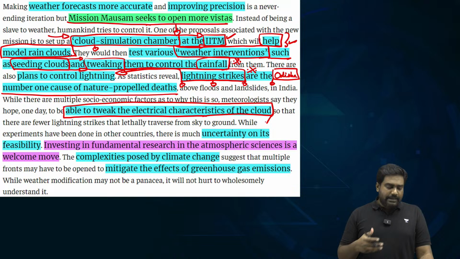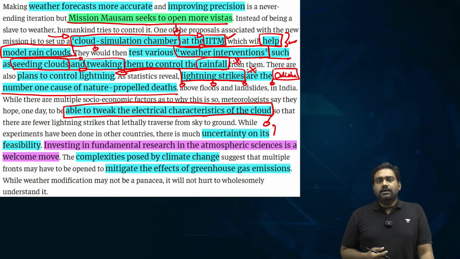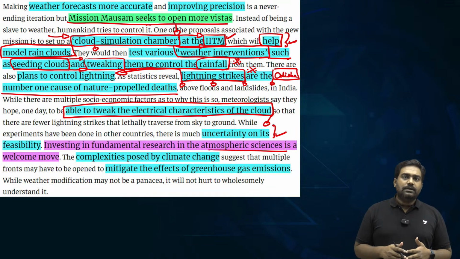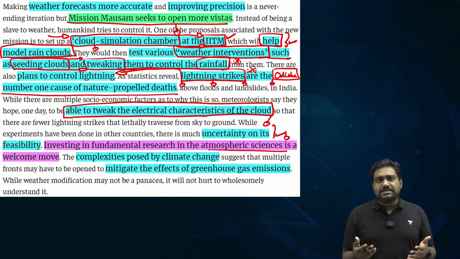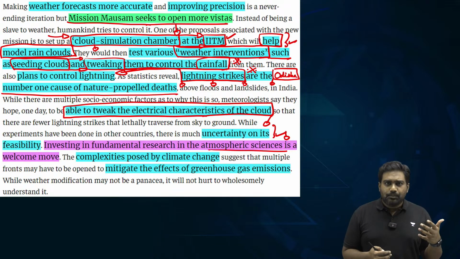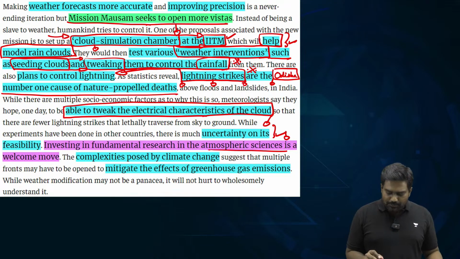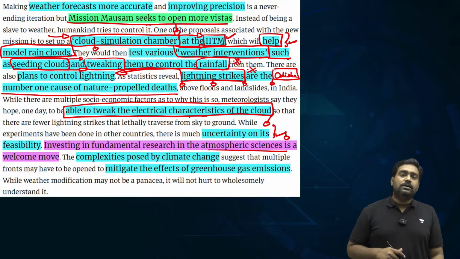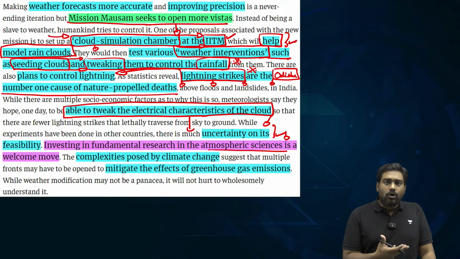See, around the world, many such experiments have been conducted. And you should also note that the feasibility of such intervention is also questionable. There are questions, criticisms as well, whether such an intervention is possible, whether it's possible for us to carry out such a degree of intervention to alter the electrical properties of a cloud, to change the lightning conditions.